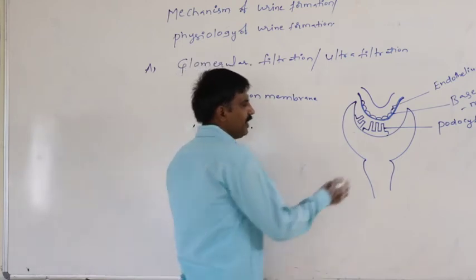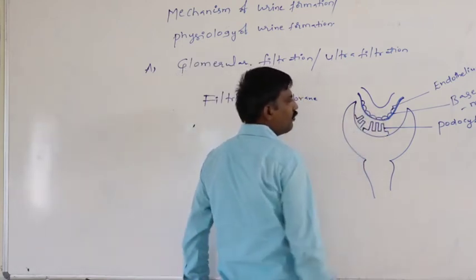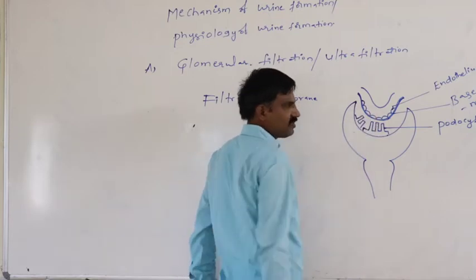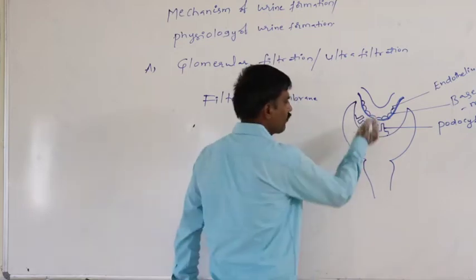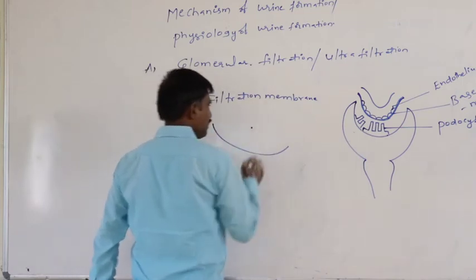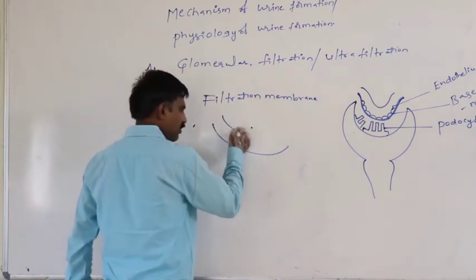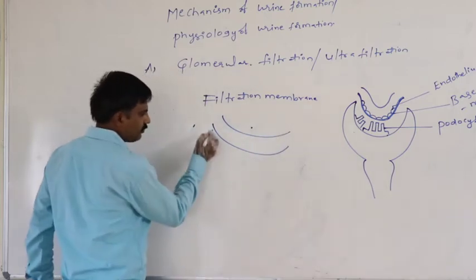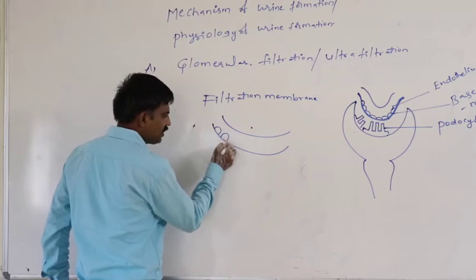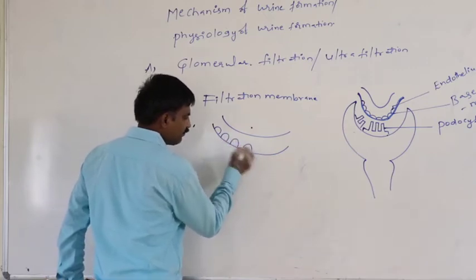Then among the simple squamous epithelial cells of endothelium, just assume this is the endothelium of capillary. This is one simple squamous epithelial cell, this is one, this is one.